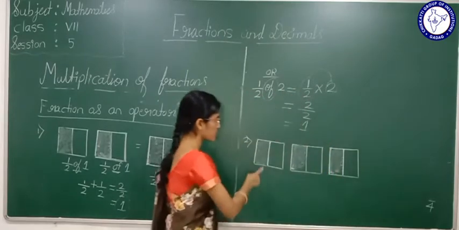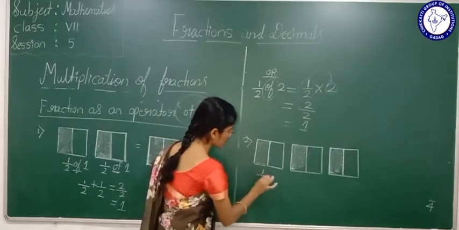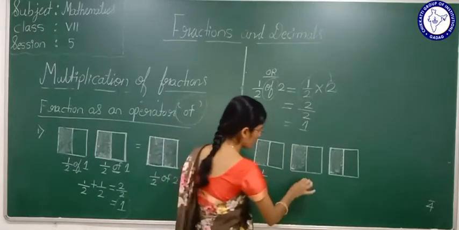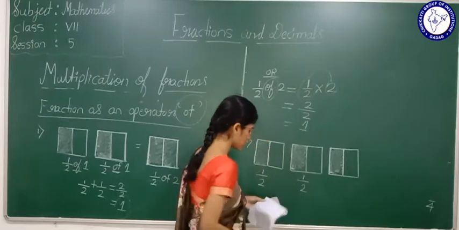Here what part of a square is shaded? It is 1 by 2 part of the square that is shaded.